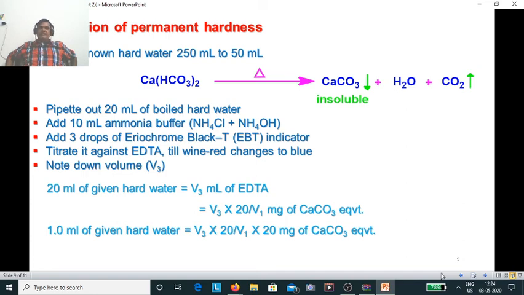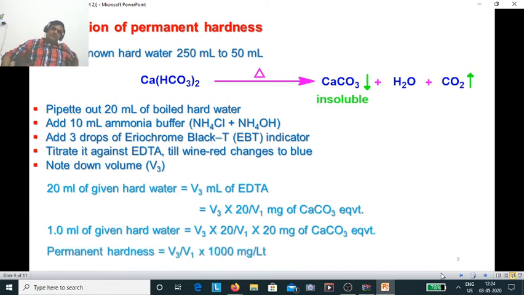So 20 would be cancelled with 20. So basically the permanent hardness of 1 ml of hard water would be equal to V3 divided by V1 milligram, or as you know, we have to express only in milligram per liter. So permanent hardness would be equal to V3 divided by V1 into 1000 milligram per liter.